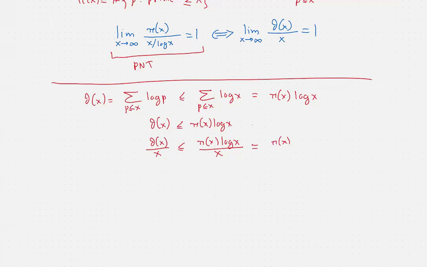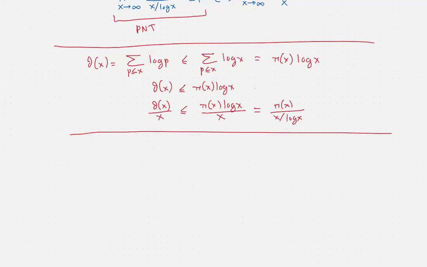So this tells us right away that the lower limit as x tends to infinity of theta of x over x is less than or equal to the lower limit as x tends to infinity of pi of x over x over log x. And same thing for the upper limits.